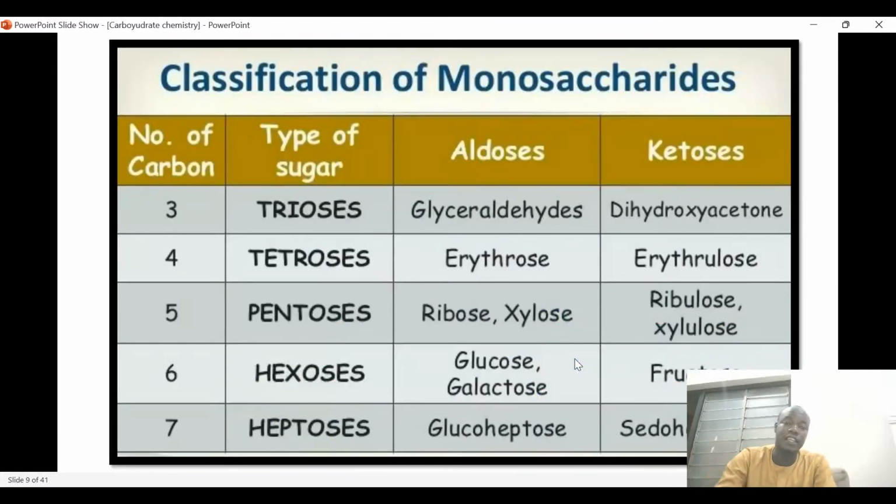So this is a classification of monosaccharides based on the number of carbons; those that have 3 carbons are called trioses.